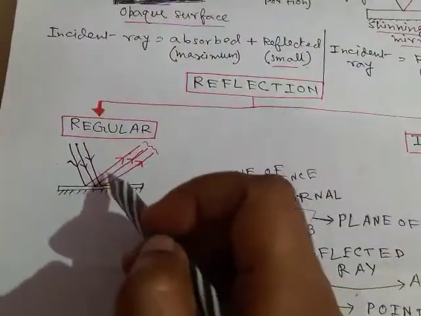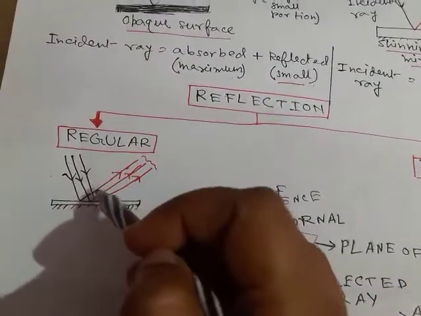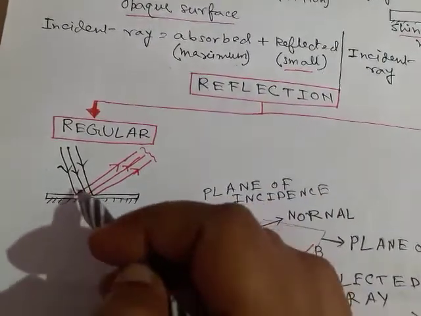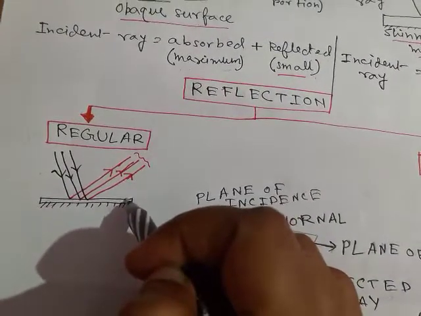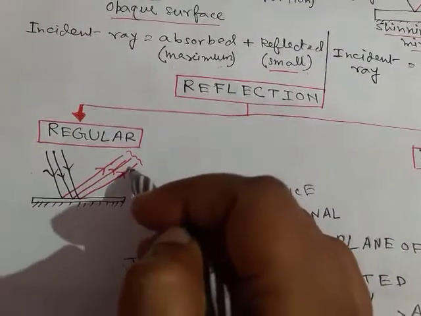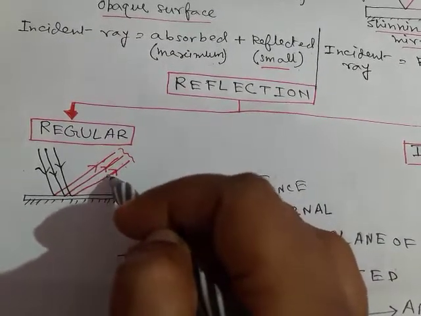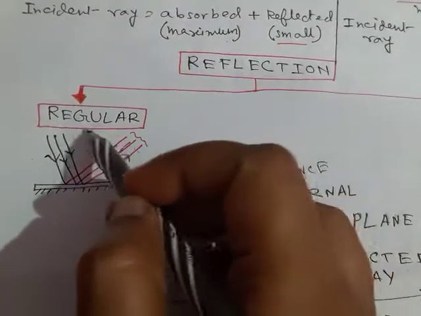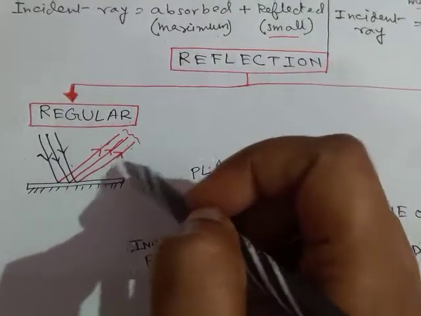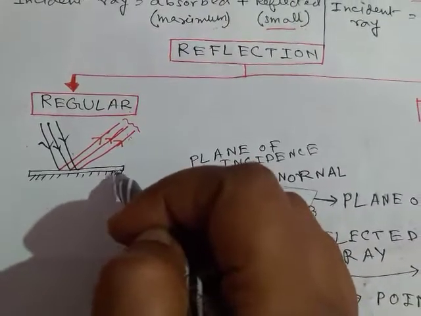Regular reflection. This is a beam of rays, a beam of parallel rays. All the rays here are parallel. When this beam of parallel rays strikes a surface that is smooth, after striking we get the reflected rays, and the beam of reflected rays is also parallel with each other. Then this type of reflection is called regular reflection, that is, the incident rays are parallel and the reflected rays are also parallel, and this reflection takes place from a shining or smooth surface.